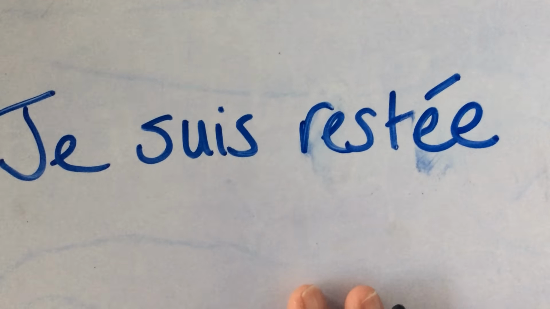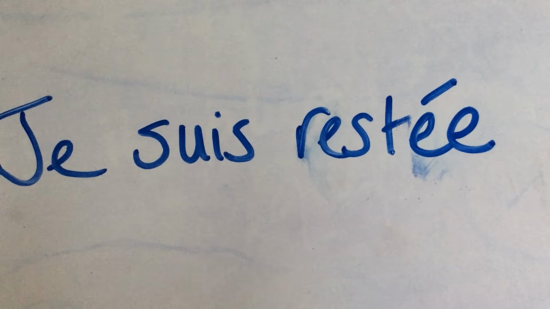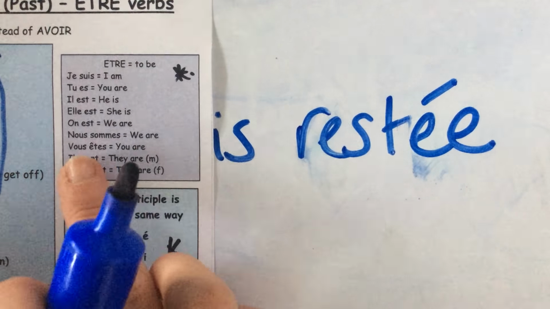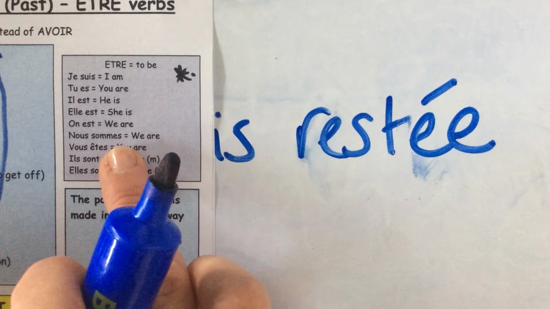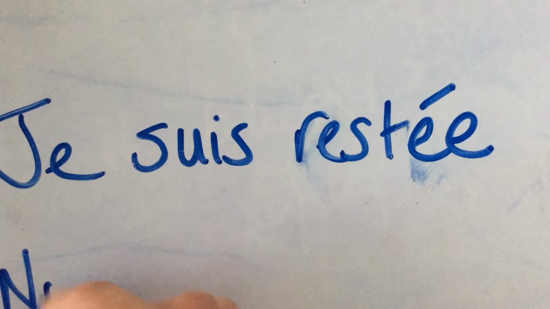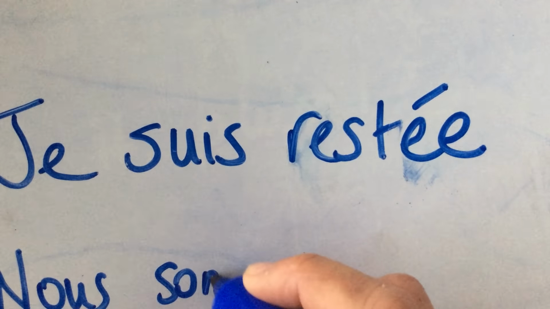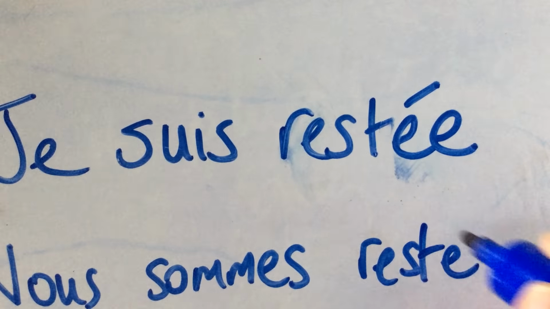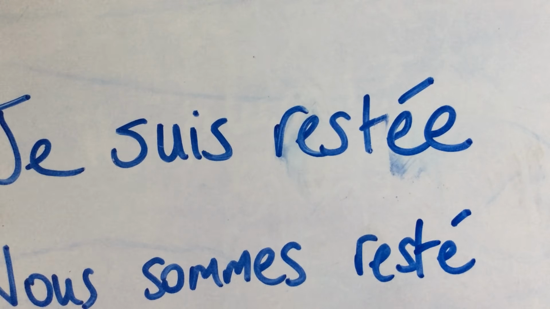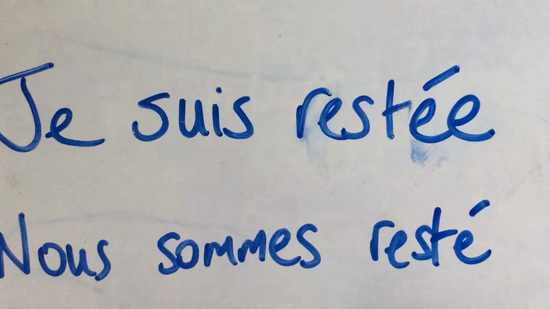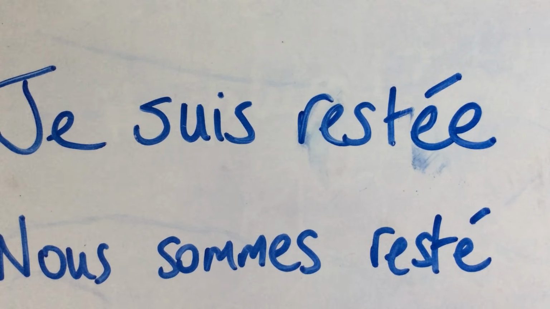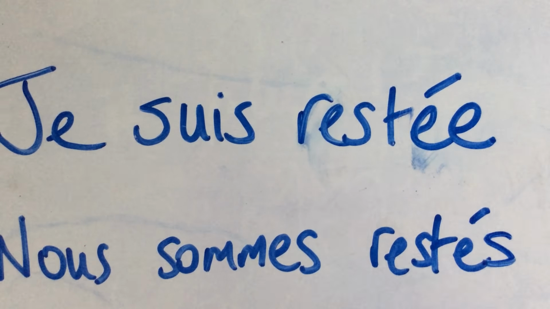So let's look at another one. Let's look at we, for example, and we're going to use nous. Okay, so I go first. My first part is to get the right bit of être. So I'm going to say nous sommes. My past participle remains the same. Now, is it feminine? Well, it might be if it's a group of girls, but we don't know. So we're going to assume that it's a mixed group, so we don't need to add an e. Is it plural? Yes, it is. So I add an s.